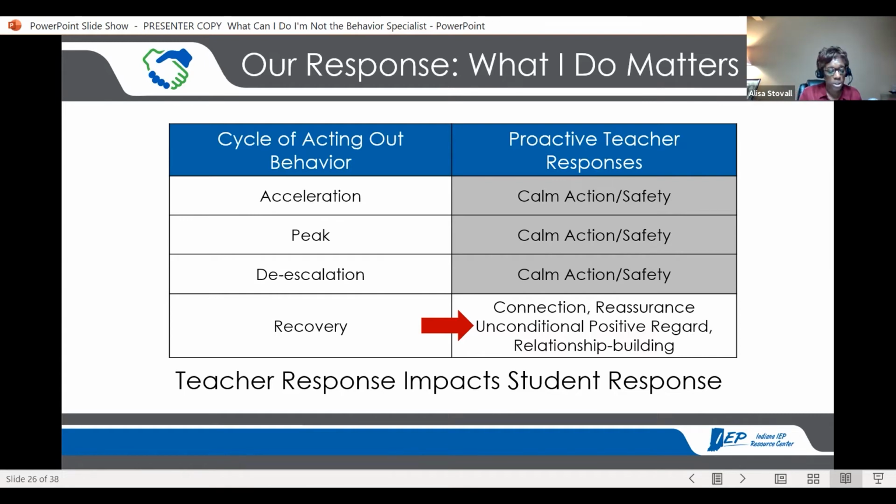Yes, there'll be consequences. There'll be things that happen on the other side, but we'll get through this. And then when the student comes back and is in a calm state, that's where you talk about consequences. That's where you begin to do the reteaching and so on.